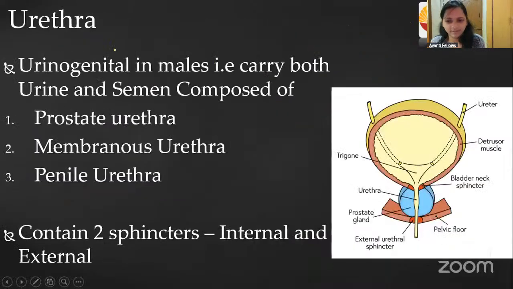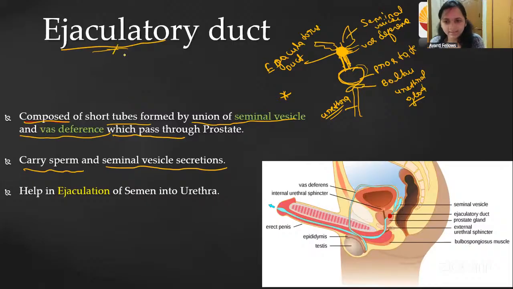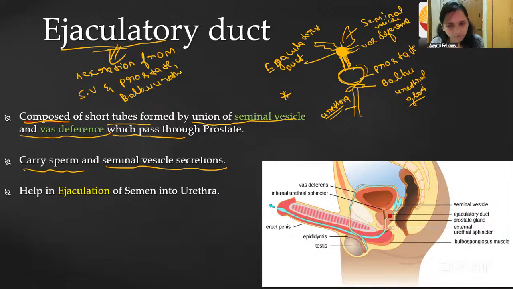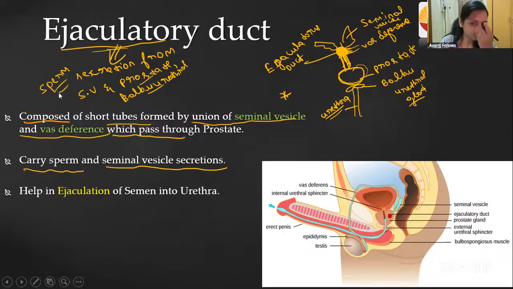What I am telling is, see here, the ejaculatory duct is carrying the secretion from the seminal vesicle and prostate and bulbourethral. Is that correct? And the sperm. Is that correct?